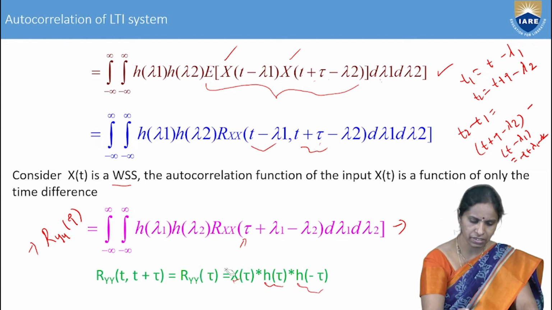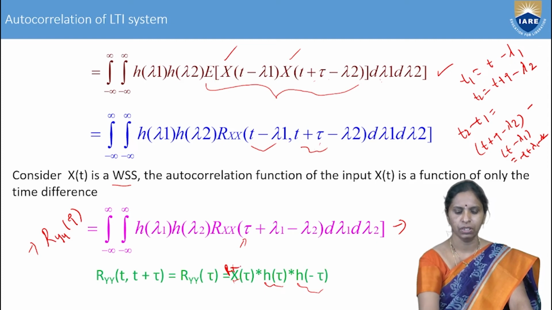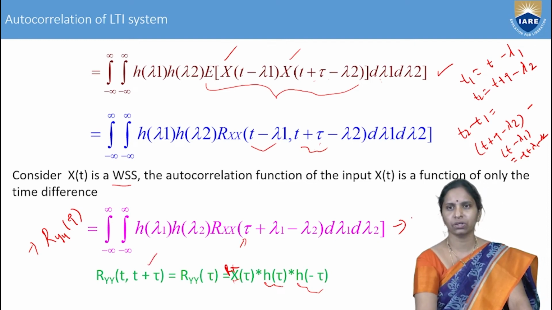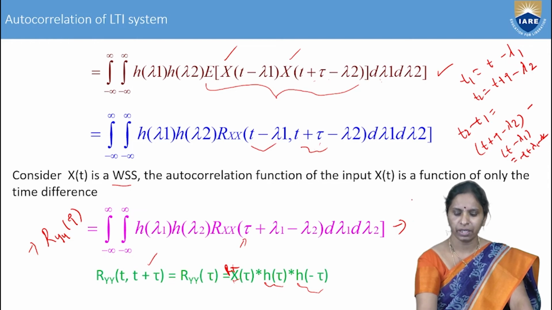This is not x here. This is an autocorrelation function R_xx of tau. So, R_xx of tau convolution h of tau convolution h of minus tau. This is the autocorrelation of the response of the system. You can rewrite the equation like this, or else represent it with the convolution symbol.